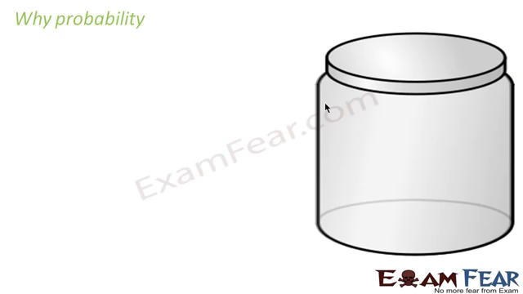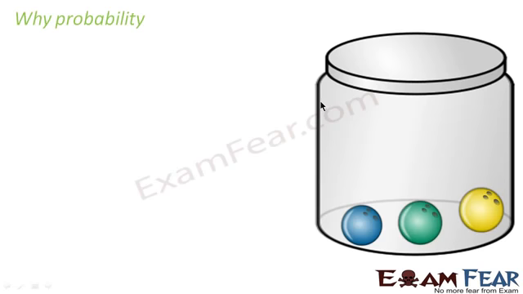One more example I'll give you in real life. For example, there are 5 balls in this jar, and this jar is closed. Actually, you can't see what is there in this. And you want to take out one ball from this.